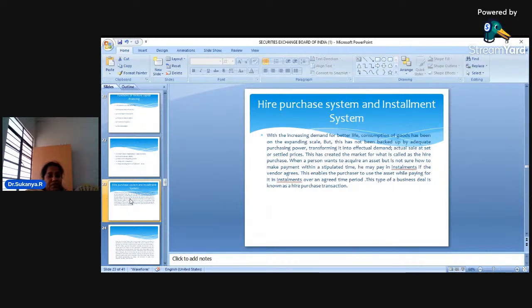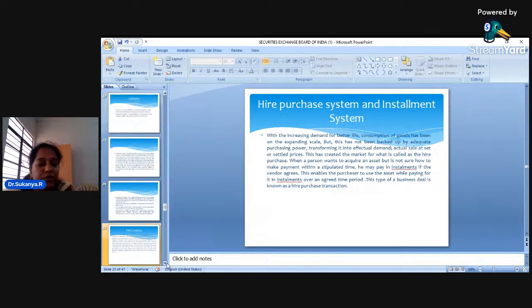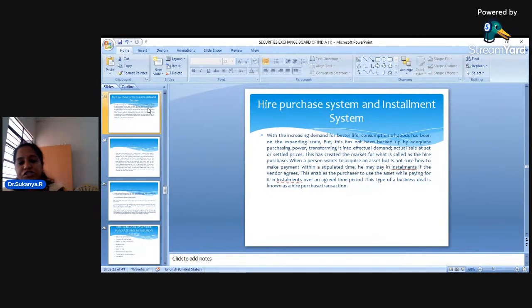Dear students, the next very, very important financial service is about hire purchase system and installment system. Again, very important from your exam point of view. Okay, dear students, you need to know this. Very important. You need to again know the differences between these. It's again very, very important. Okay, now coming to the concept of hire purchase.